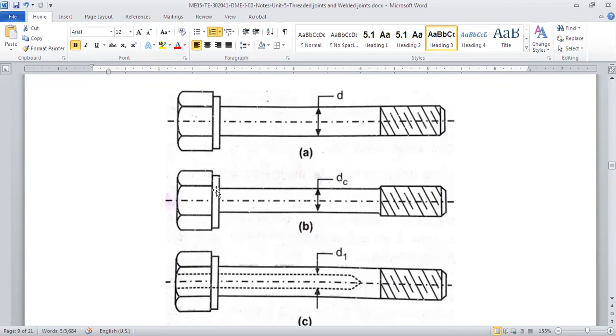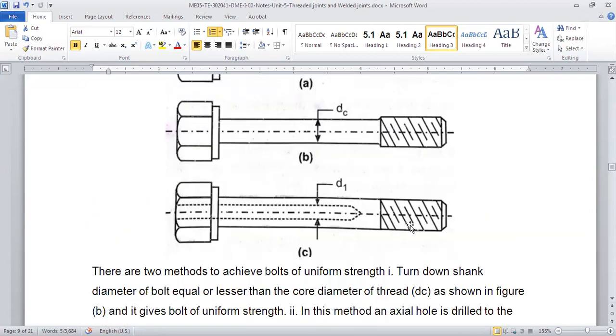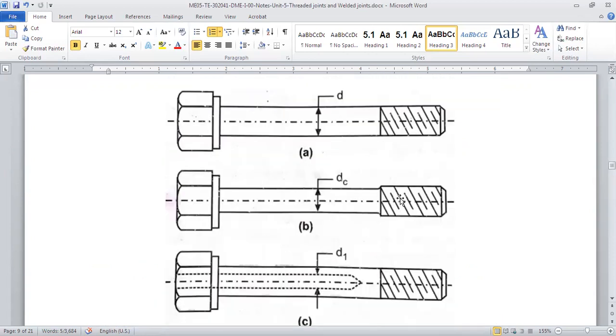To make it of uniform strength, there are two ways to do that, right? We can make the whole bolt, from the head to the bottom, of the same strength. How can we make it? Now, the weakest part of a bolt is the root of the thread. Whatever diameter we have there is the diameter that is taking the load. So we reduce the diameter of the shank to that diameter, the core diameter.